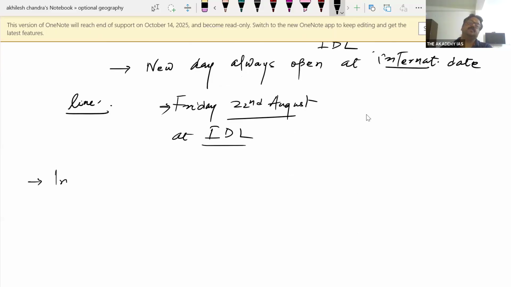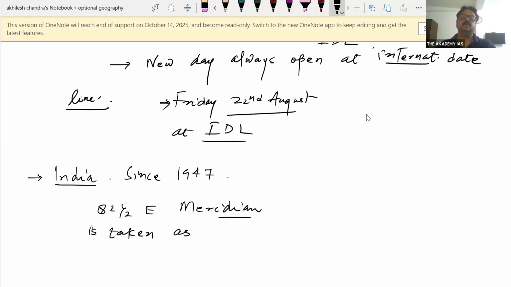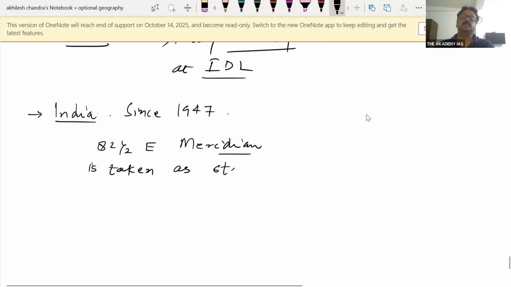Like India also decided the standard meridian, and in India since 1947, the 82 and half east meridian of longitude is taken as the standard meridian.